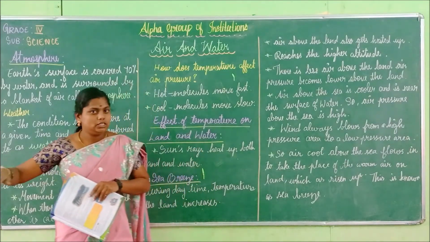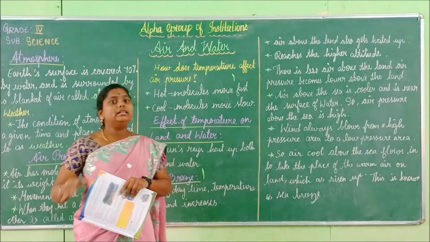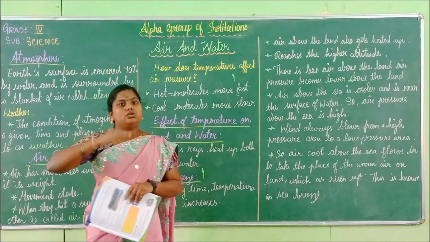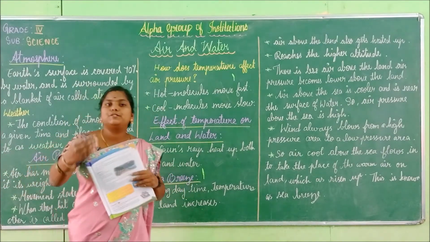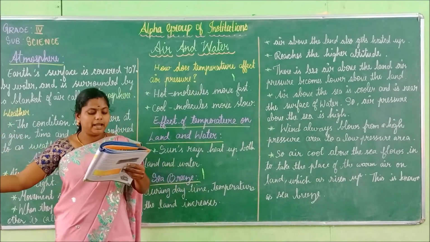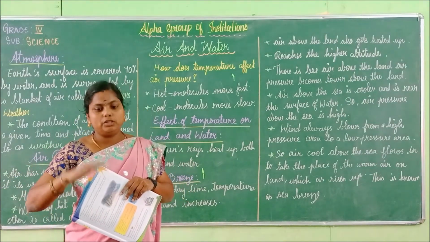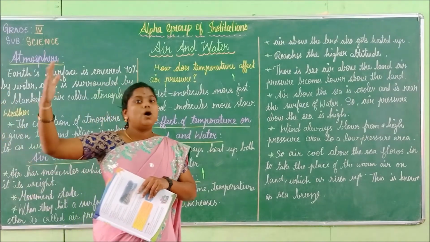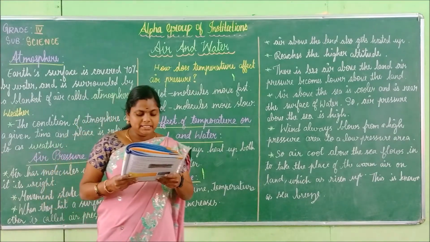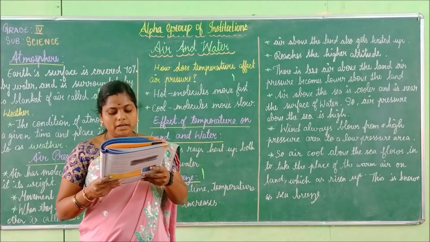We already said that air is not in a single place, it is in a state of movement. It moves from one place to another, leaving behind less air above the land, and the remaining hot air moves on to higher altitudes. Hence, with less air above the land, air pressure becomes lower above the land.